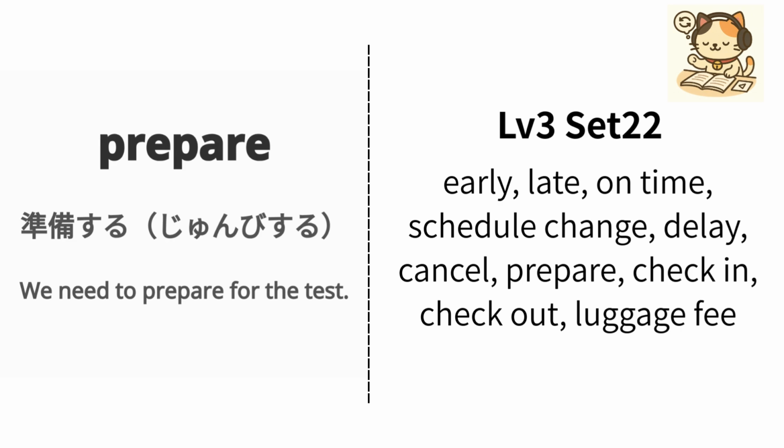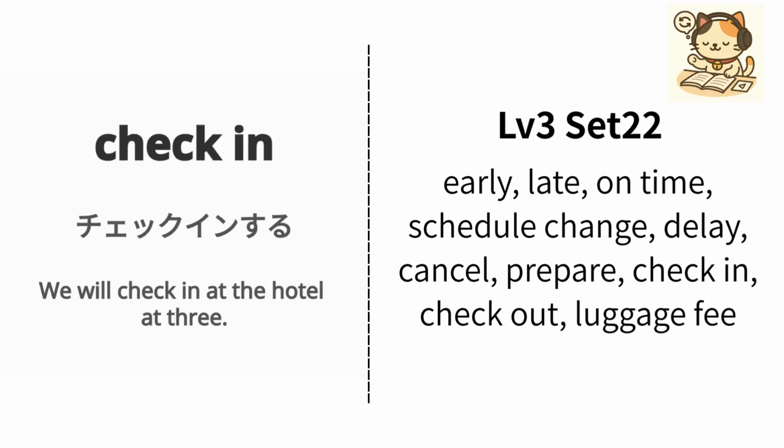English is prepare. Japanese is 準備する. Example, we need to prepare for the test. 私たちはテストの準備をする必要があります. Repeat, prepare, prepare.